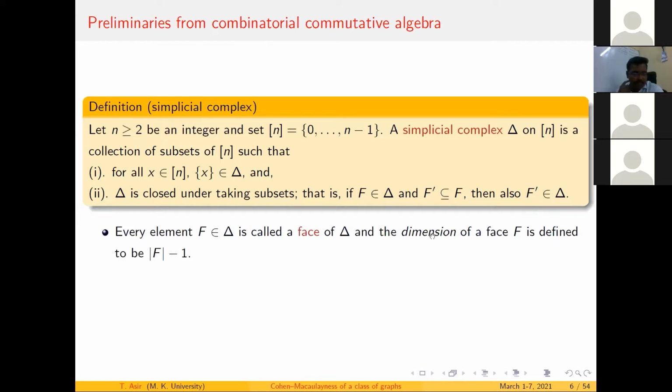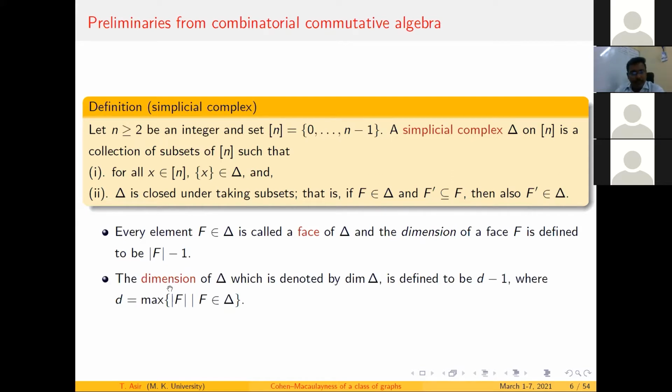Every element of this delta is called a face, and its dimension is the number of elements in f minus 1. The dimension of the simplicial complex delta is defined to be d minus 1, where d is the maximum cardinality of a face which lies in the simplicial complex. So in terms of combinatorics, I have a structure like the simplicial complex, and therefore I gave its definitions.